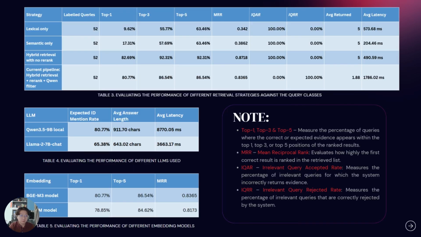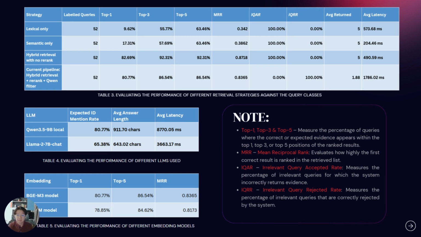For Table 3, it evaluated the performance of different retrieval strategies against the query classes. The key result is that the hybrid retrieval gives the strongest raw recall, but it is not the safest final pipeline by itself because it returns evidence for every irrelevant query. The current pipeline, however, with ranking and filtering, has slightly lower raw retrieval scores, but it correctly rejected all the irrelevant queries. This shows the main engineering trade-off. The best assistant is not the one that retrieved the most evidence, but the one that retrieved relevant evidence and rejected unrelated queries safely.